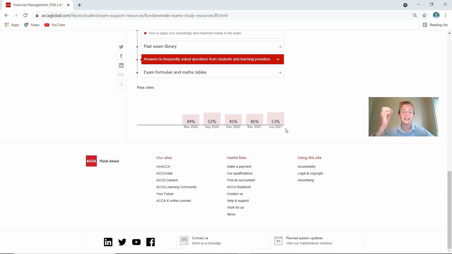the pass rates. So as you can see here, it's hovering around about 50%. So as in June 2021, we had 53%. So what that means is a pass rate for every 100 students that sit the exam, 53 passed in June.